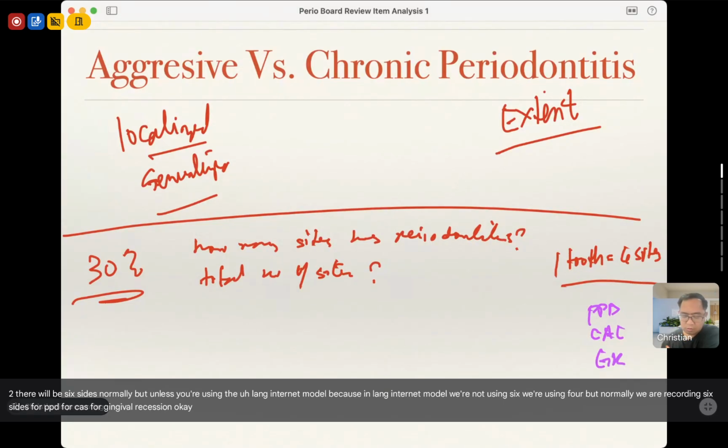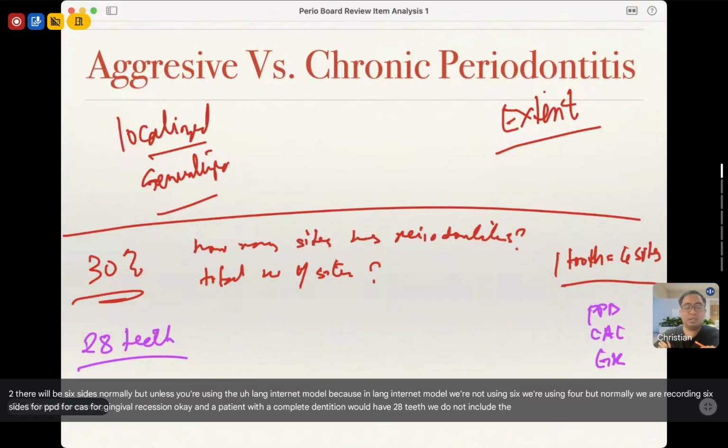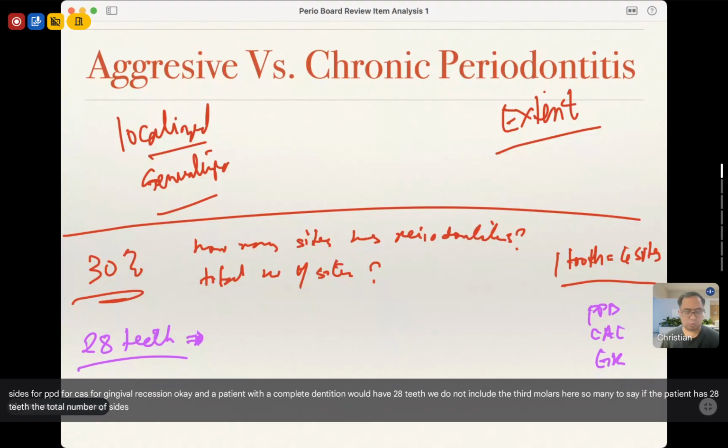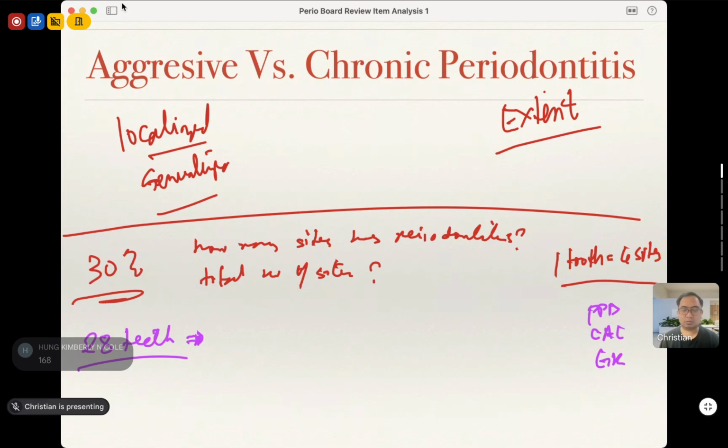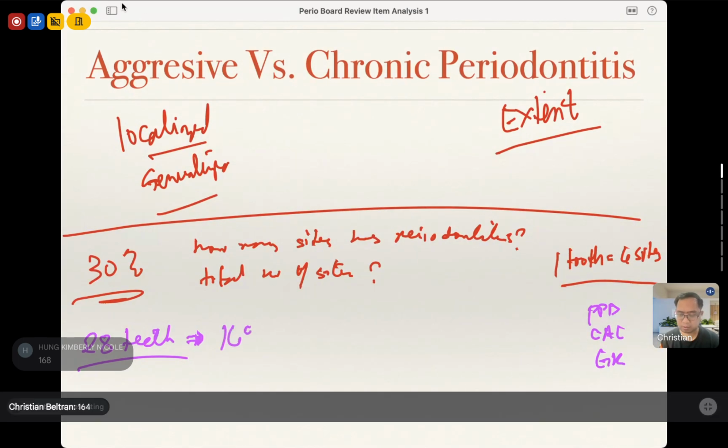Okay, and a patient with a complete dentition would have 28 teeth. Okay? We do not include the third molars here. So meaning to say, if the patient has 28 teeth, the total number of sites for this one would be, can you compute? 28 times 6. Is that right? What is the total number of sites? 168 sites. Oh, the computation was wrong earlier. So 168 sites. Okay?